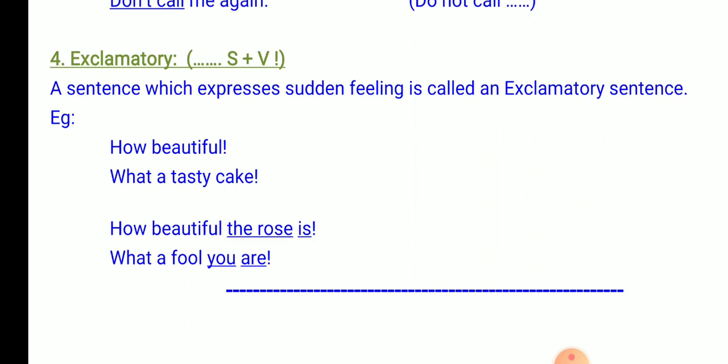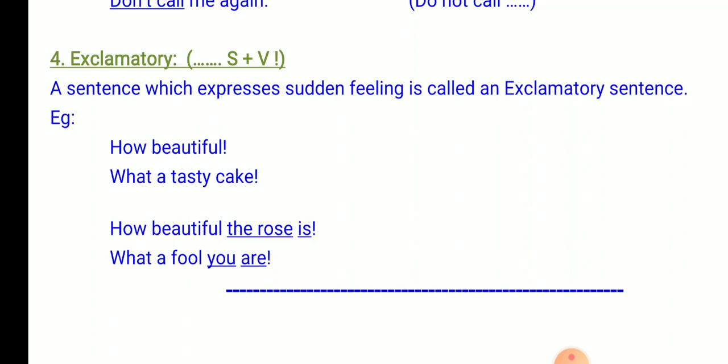Now, what do you have to remember about the exclamatory sentence? The exclamatory sentence is one which expresses sudden feeling. It begins with how or what. It may have a subject and a verb, or it may not have a subject and a verb.